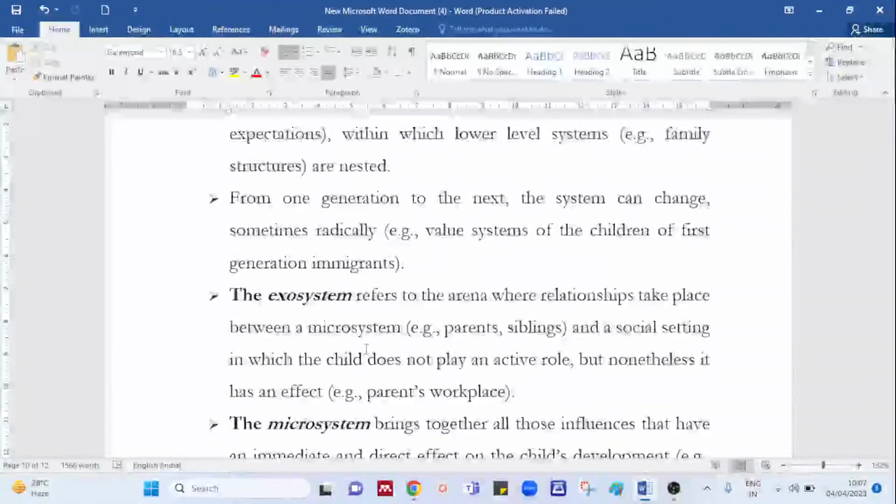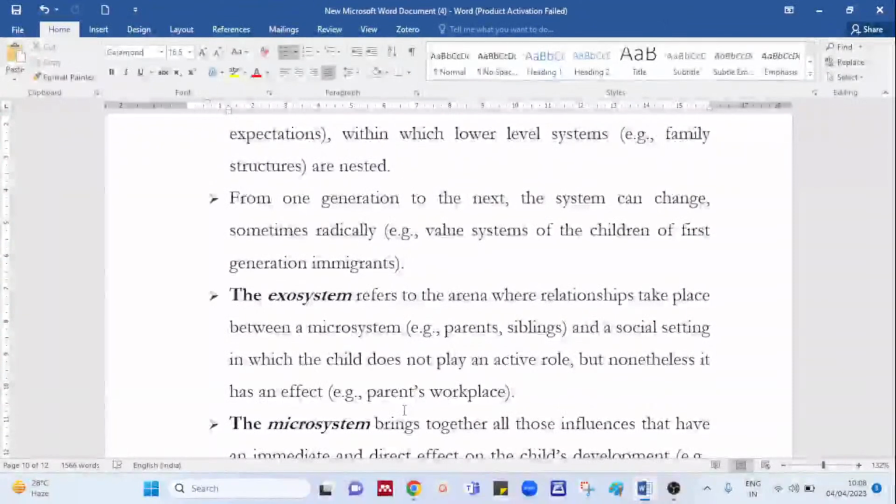So if I give you an example, a child's experience at home may be influenced by the parents or by the siblings. Now here, a social setting in which the child does not play an active role, but nonetheless it has an impact. Like for example, because of the parents' workplace or the parents' nature of job, the child is impacted. So basically this exosystem is related only to a specific concept, that is in the form of what? Your parents, your family.